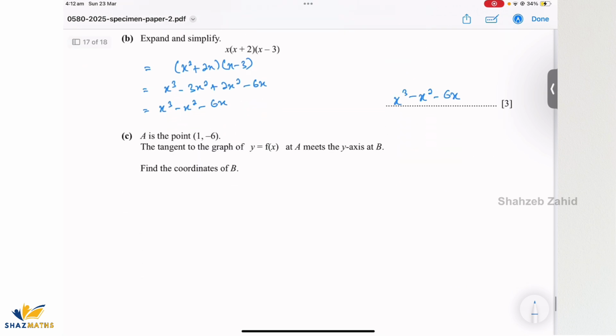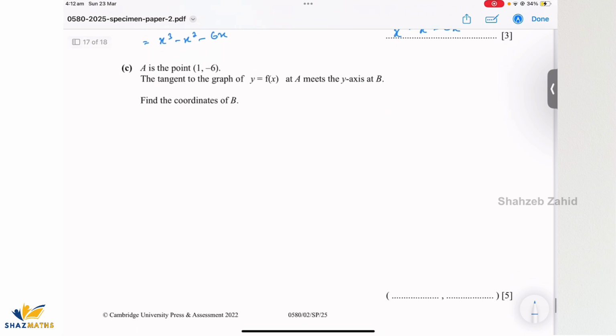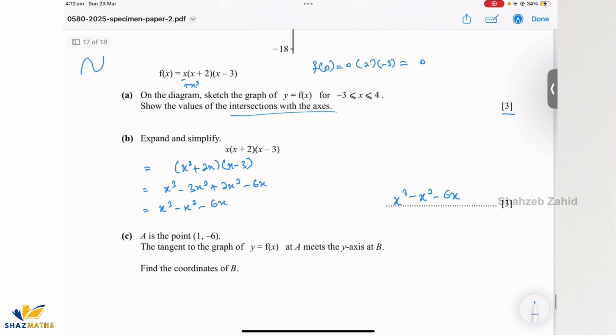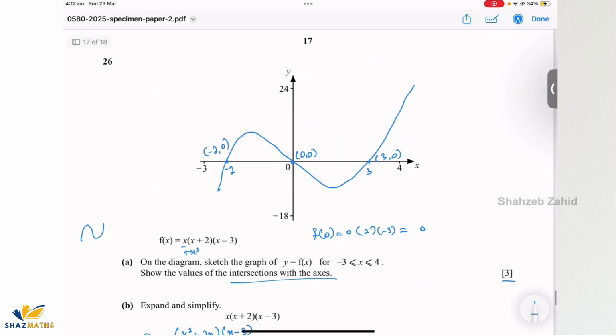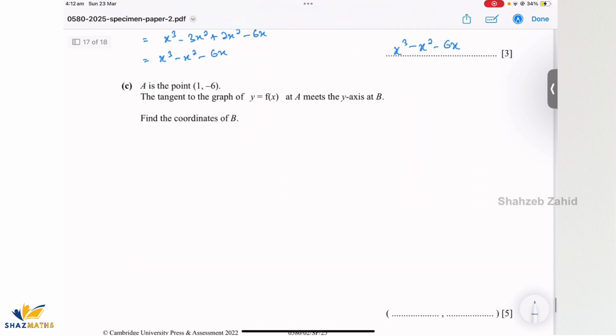A is the point (1, -6). The tangent to the graph of y equals f of x at A meets the y-axis at B. Find the coordinates of B. Okay, so A is the point (1, -6). Tangent to the graph of y equals f of x at A. I'll go back to the graph we have sketched above. It was of this shape, right?